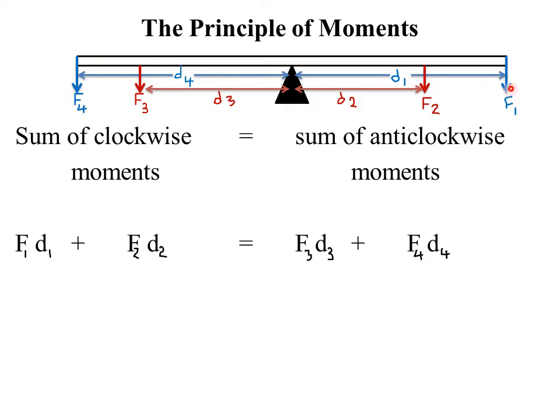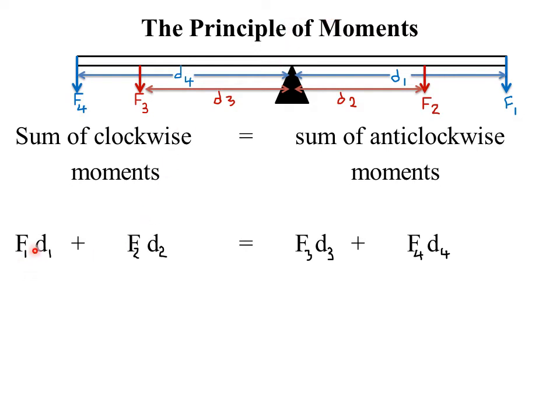Remember, if you had F1 directed upwards, it would cause the bar to move upwards in this direction, which is the anti-clockwise direction. So in that case, F1 would represent the anti-clockwise moments. The most important thing is to look at the effect of the force on the bar. The position where the force is lying does not matter. If it is causing the bar to move downwards, then it constitutes the clockwise moments. If it is causing the bar to move upwards, then it represents the anti-clockwise moments, because it causes the bar to move in the anti-clockwise direction.